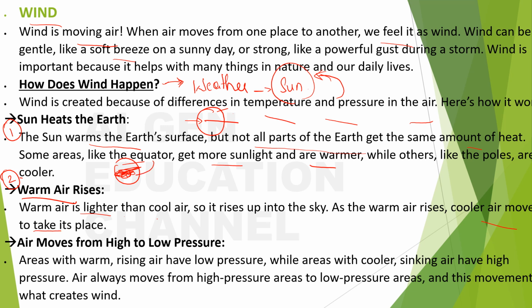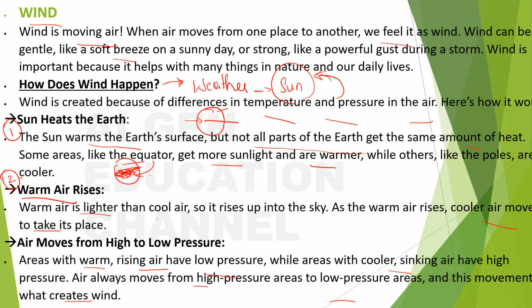So the cooler air comes and takes this place. Air moves from high pressure to low pressure. Areas with warm rising air have low pressure, while areas with cooler sinking air have high pressure. Air always moves from high pressure areas to low pressure areas, and this movement is what creates wind.